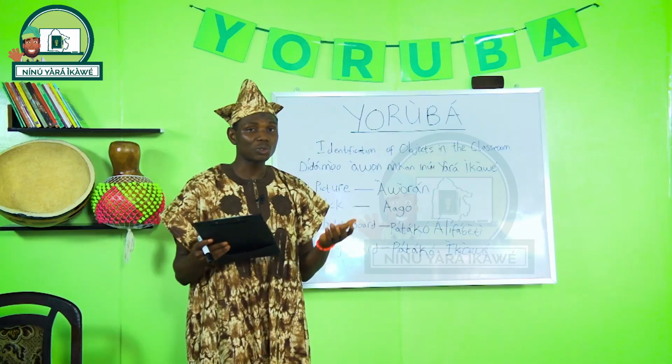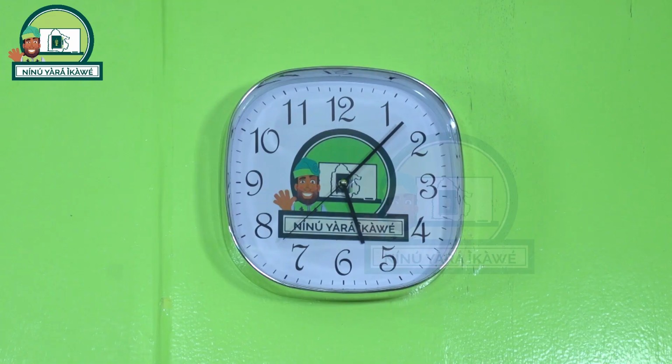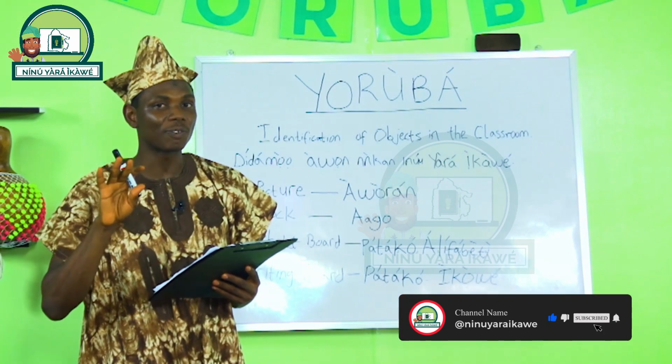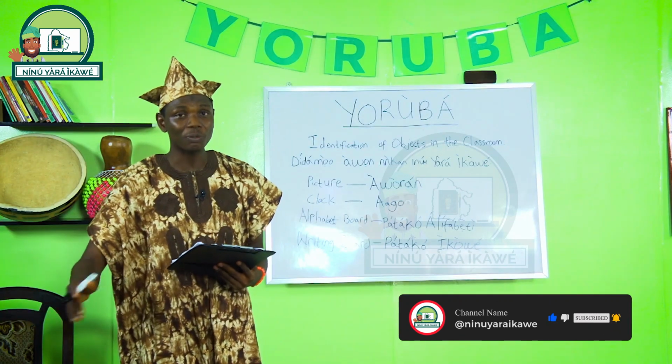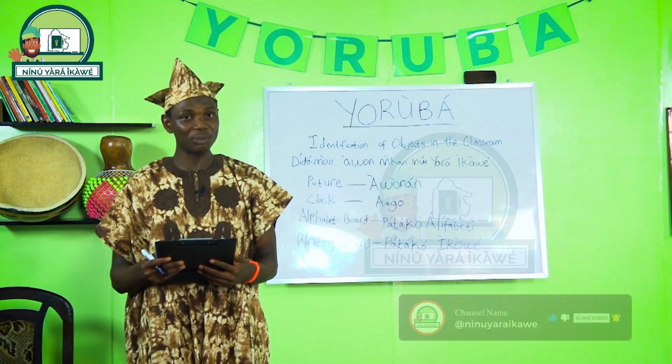I hope you have been able to deduce one or two things from what we have learned as objects we have in this classroom. Make sure you don't forget them. Have them at your fingertips. Even when you are woken up from your sleep, you are able to give it to anybody that asks them from you. I hope you do so.